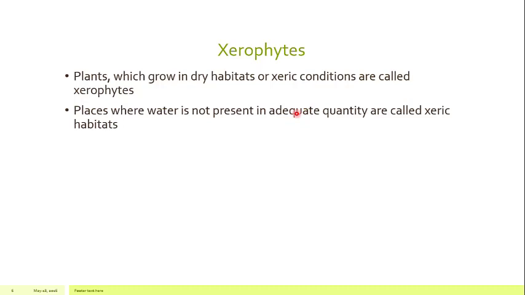If the water is not available in the adequate quantity, all the processes in the plants, whether physiological, biochemical, genetical, or at the molecular level, are affected. That's why the adequate amount of water is necessary for the plant, so that all processes, growth and development should occur at the normal level.